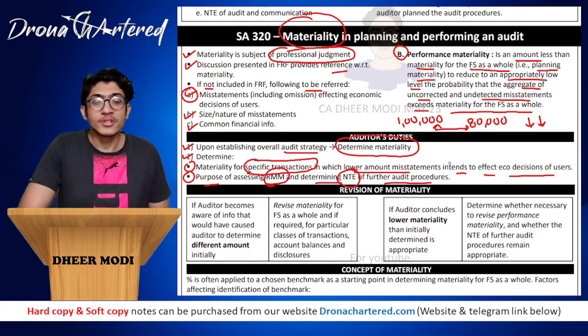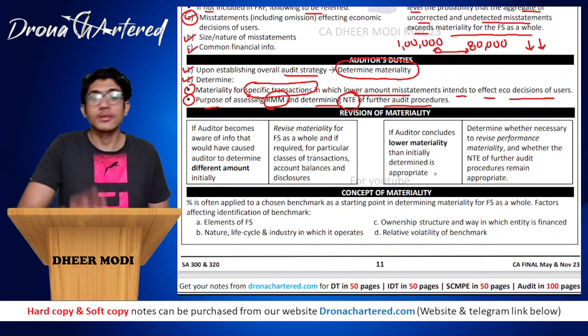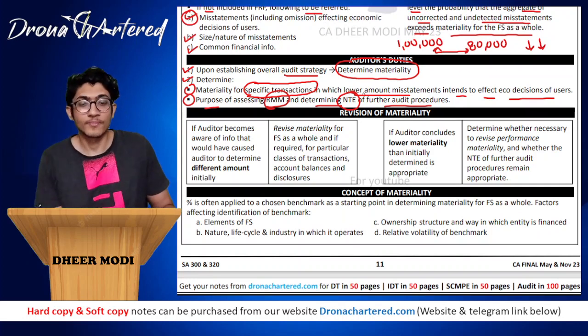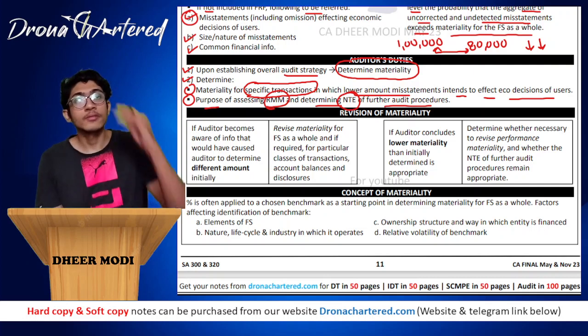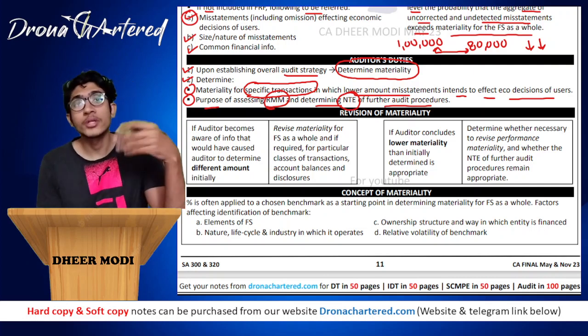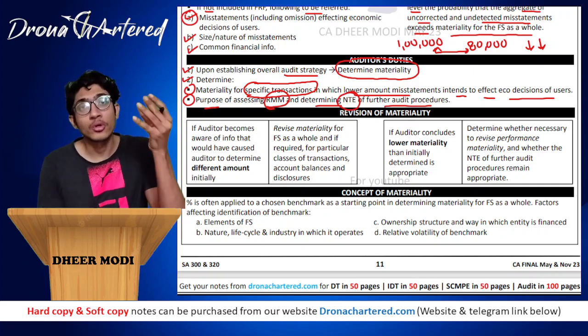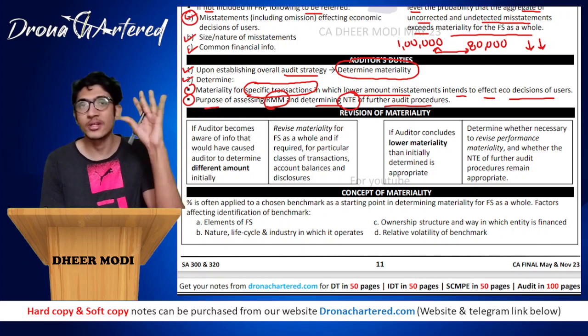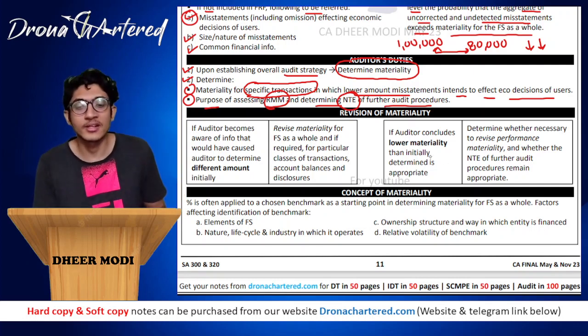Now next is revision of materiality. Now this revision is not the revision that you are thinking. This is not the revision that you do while studying. Revision of materiality is, once you have set materiality at the planning stage, if during the audit you get to know some more information because of which you have to revise your materiality, either increase or decrease, you will have to change your materiality. That is your revision of materiality.